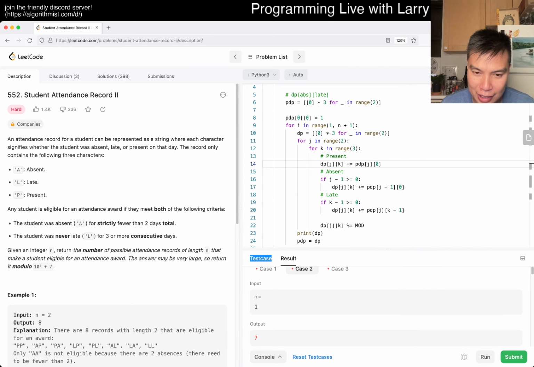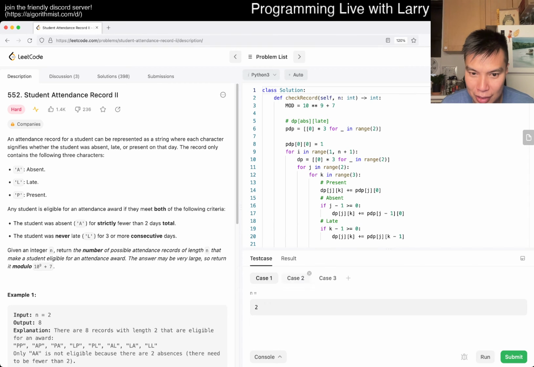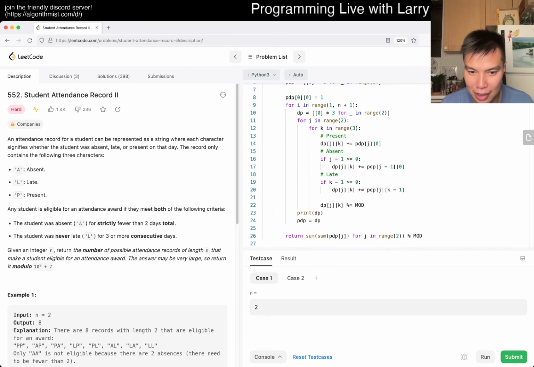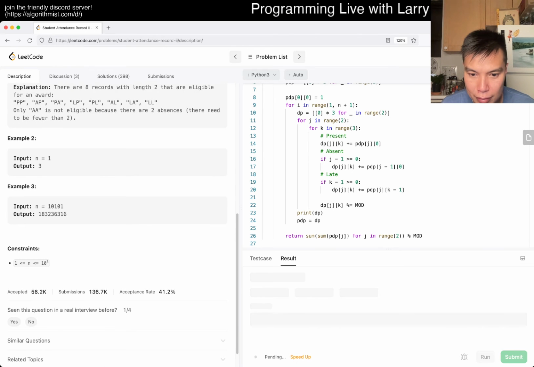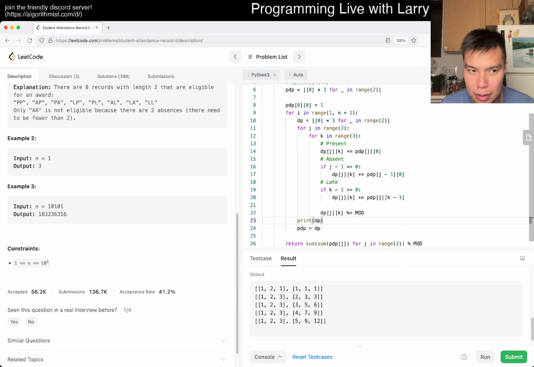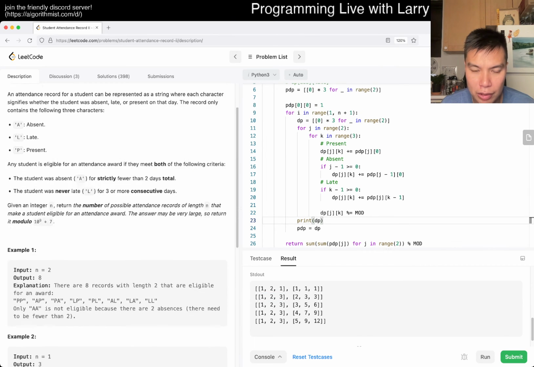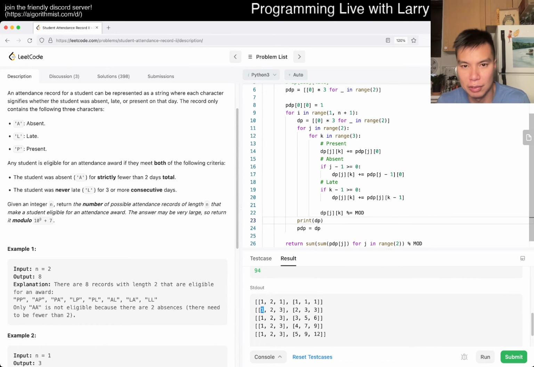Just gonna click on test case. Let's refresh. Maybe I could do okay on the refresh. Okay. 1, 2, 3. Okay, maybe that's fine. Let's remove this one so I could keep the print. Let's actually do like a 5. Okay, this is definitely weird because that should not be. There's only one way. No, because the first number is definitely wrong, because the first number is if it has 0 absences and 0 whatever, right? And that's just not right.